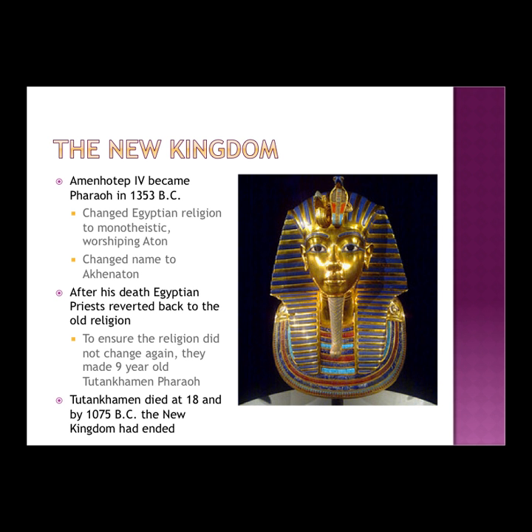And Amenhotep IV became pharaoh in 1353 BC, and he changed the religion from worshipping many gods to worshipping only one, the god Aton. He believed so strongly in this religion that he changed his name to Akhenaton, meaning servant of Aton. He may have been devoted to this new religion, but not everyone was. And after his death, the priests changed back to the old religion.